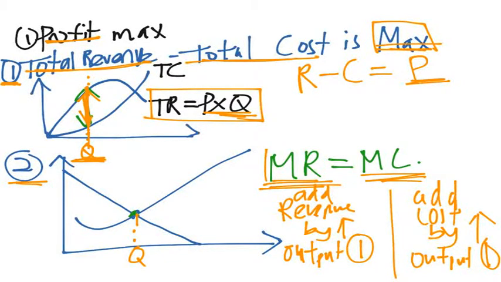Okay, so I will go into detail why this is the case, but for now you just need to know that a second way that a firm maximizes profit is when the marginal revenue curve, which is downward sloping, intersects the marginal cost curve. So at this intersection point is where the firm maximizes profit. So the firm will produce at this quantity and sell at this price. Okay?